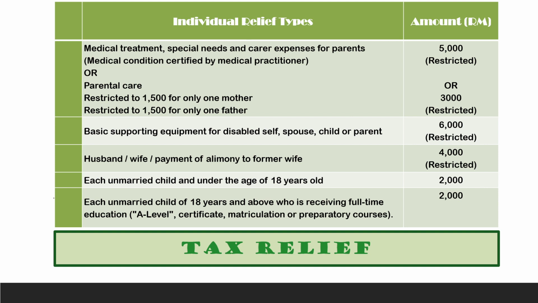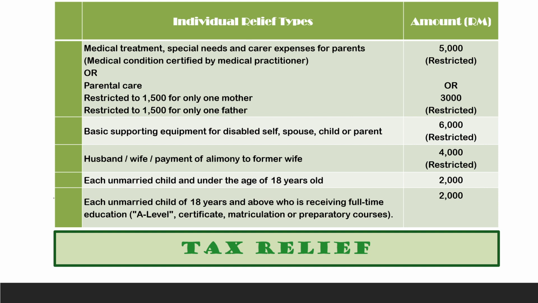That means sometimes during a tax audit, they might ask for a letter from the doctor to verify whether your parents are actually sick, or the nature of it. Another thing with regard to medical expenses for parents, you can share the cost. If the bill is 10,000, of course you can claim maximum 5,000. What happened to the balance of 5,000?